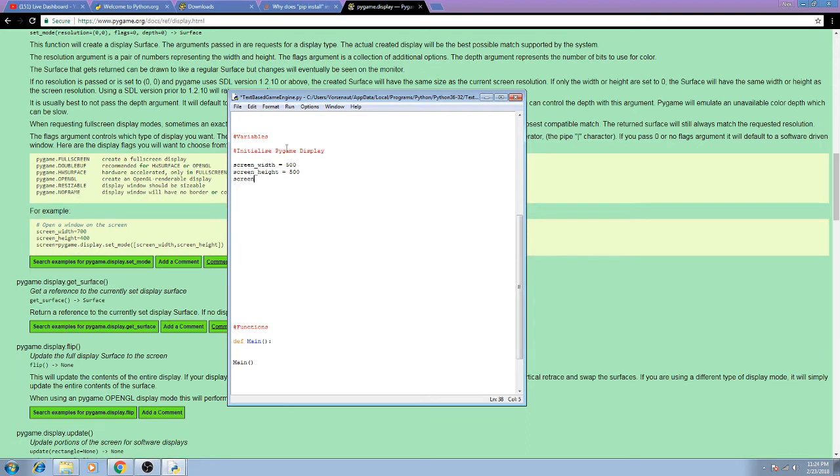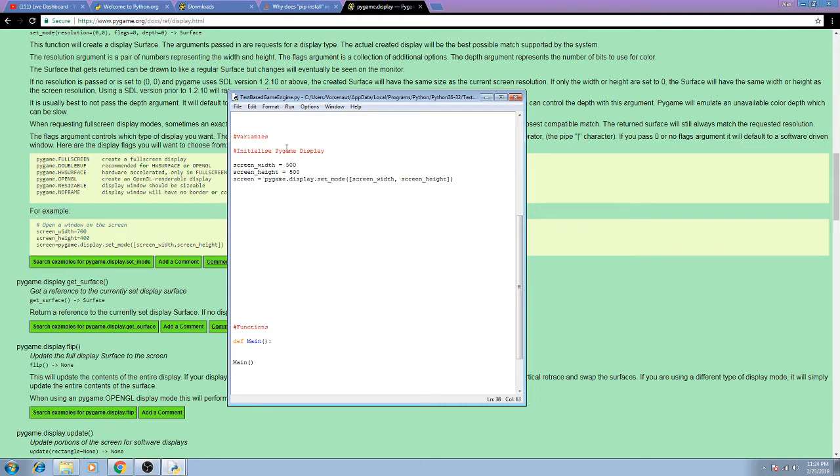And then we're going to do screen equals pygame.display.set_mode with screen width and screen height.